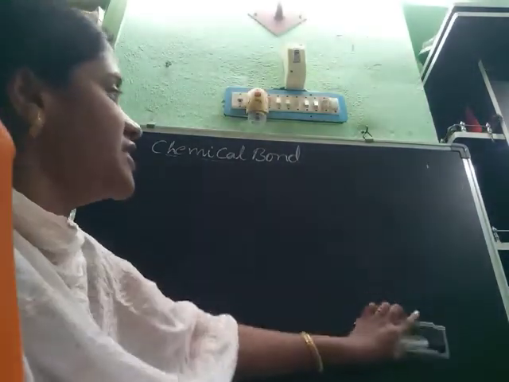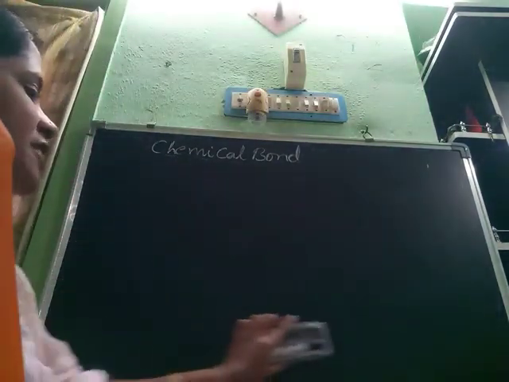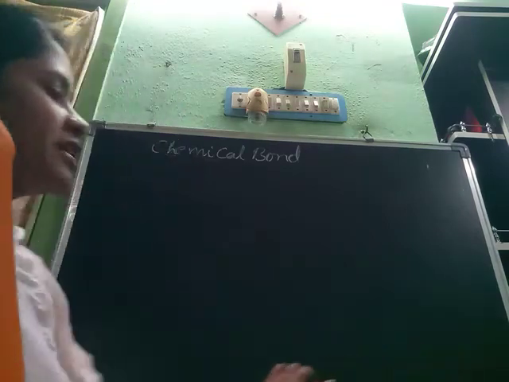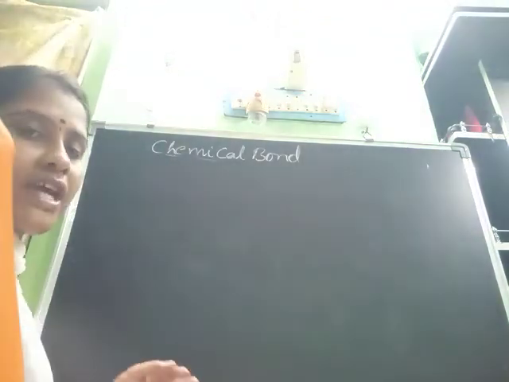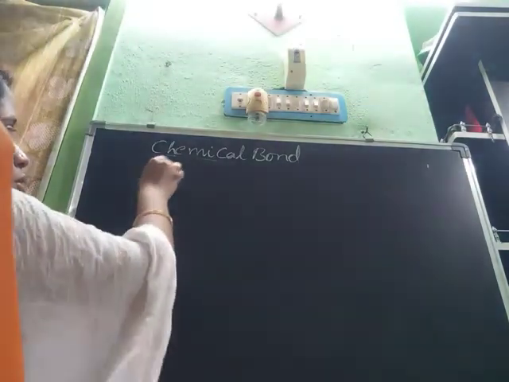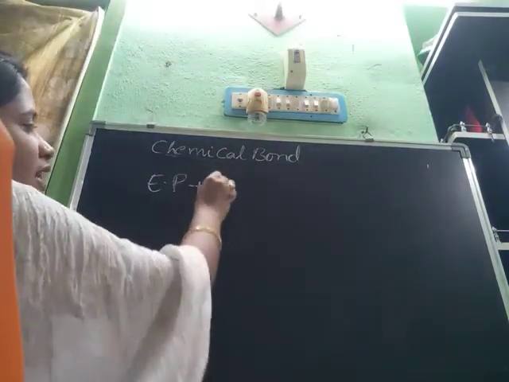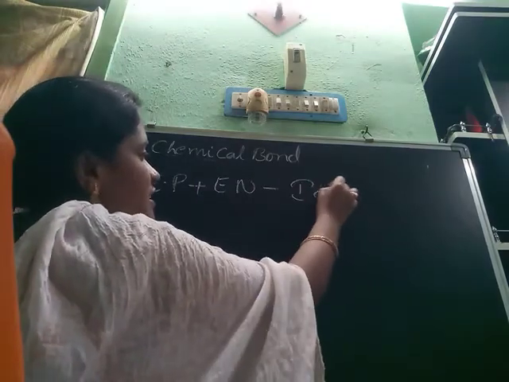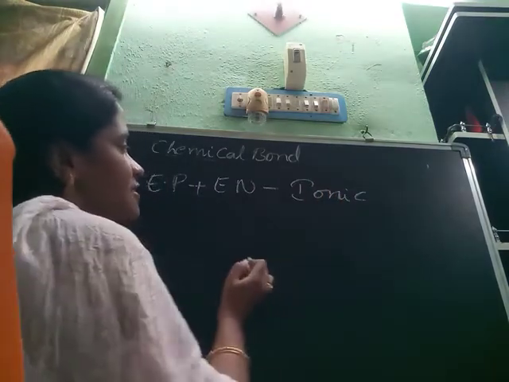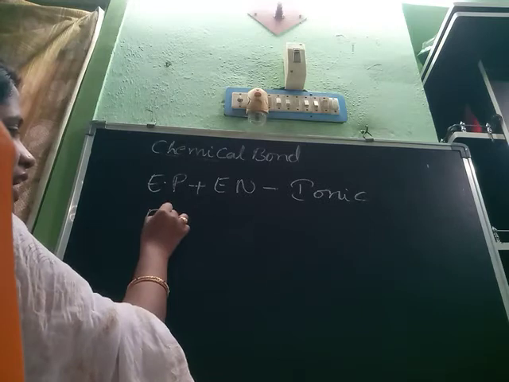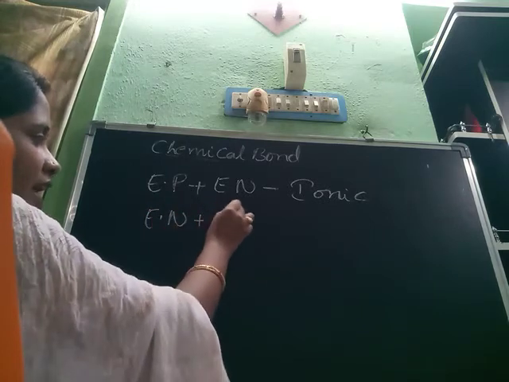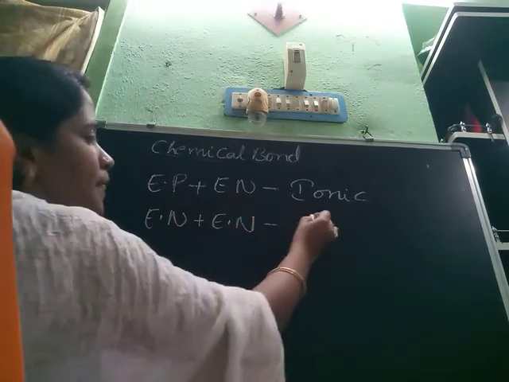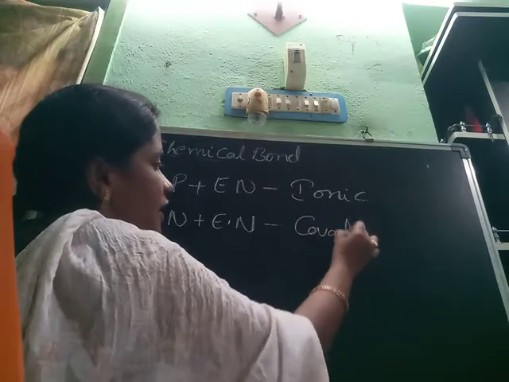Next, which types of chemical bonds are present? Between an electropositive and an electronegative element, an ionic bond is present. Between electronegative and electronegative elements, a covalent bond is present.